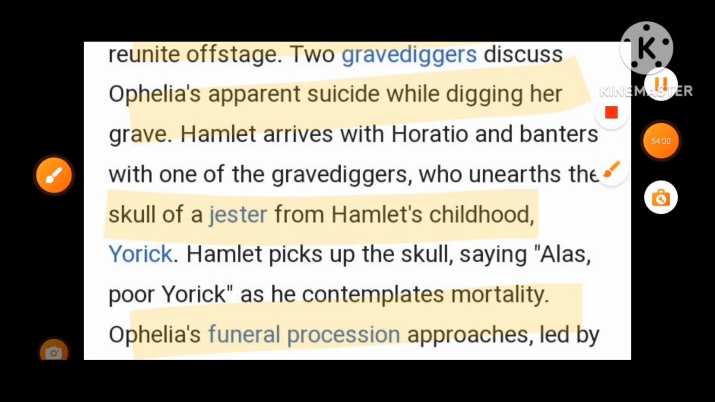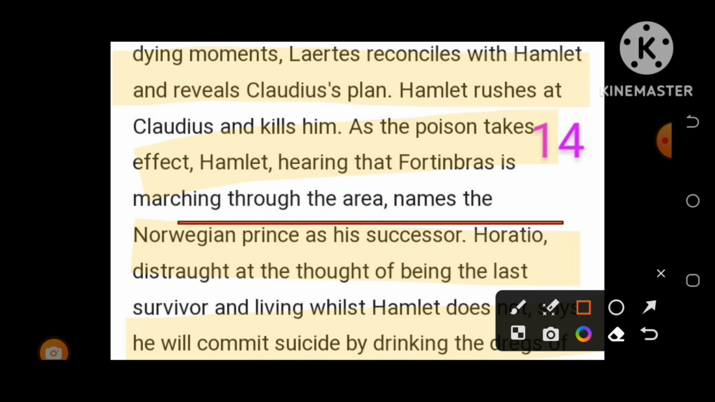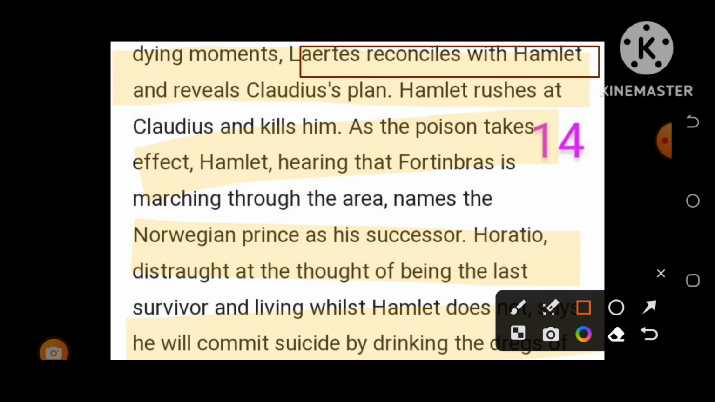Next, friends, I think the video would become too long, but I think all the events, all the discussion, all the main features related to this play I have discussed. Let us know some more things. Laertes reconciles with Hamlet and reveals Claudius' plan. Hamlet rushes at Claudius and kills him as the poison takes effect. Hamlet hears that Fortinbras is marching through the area. Yes, what happened actually there?